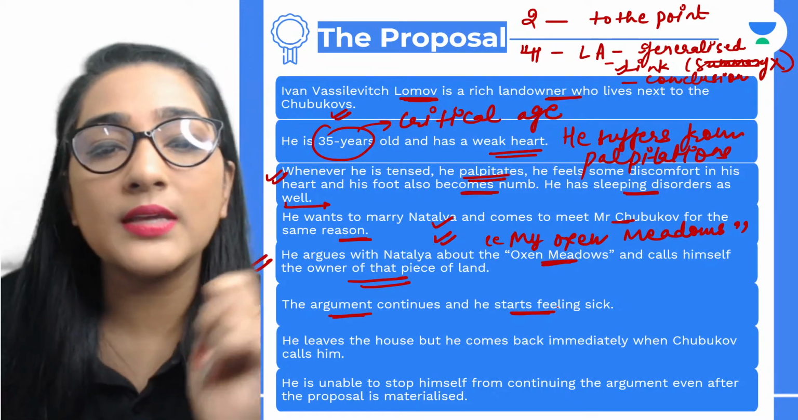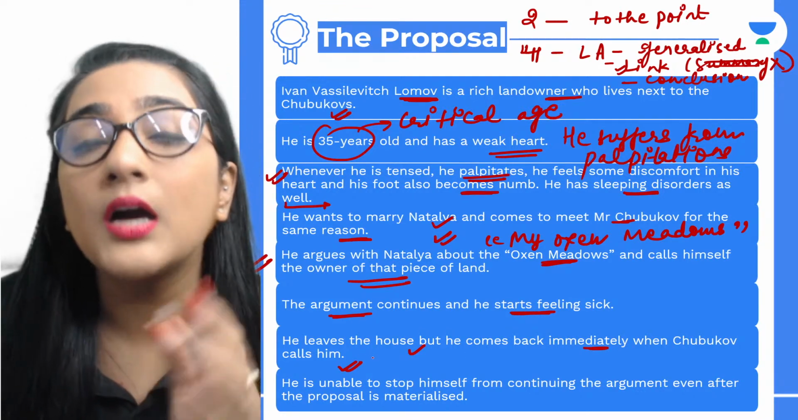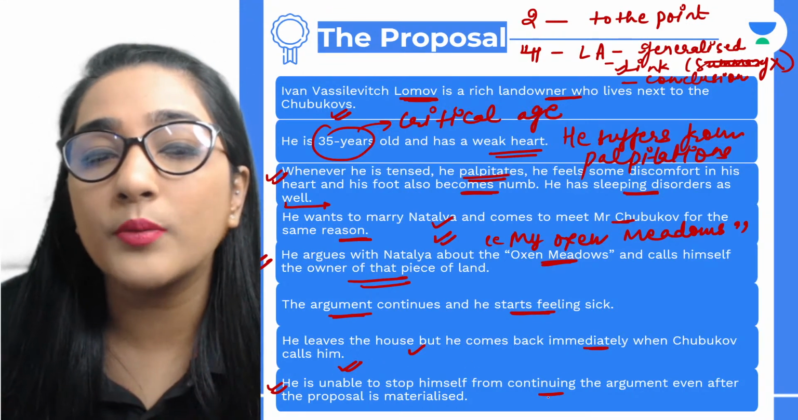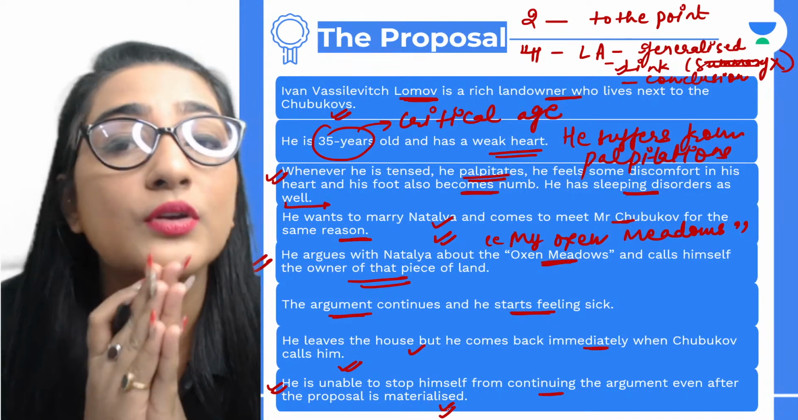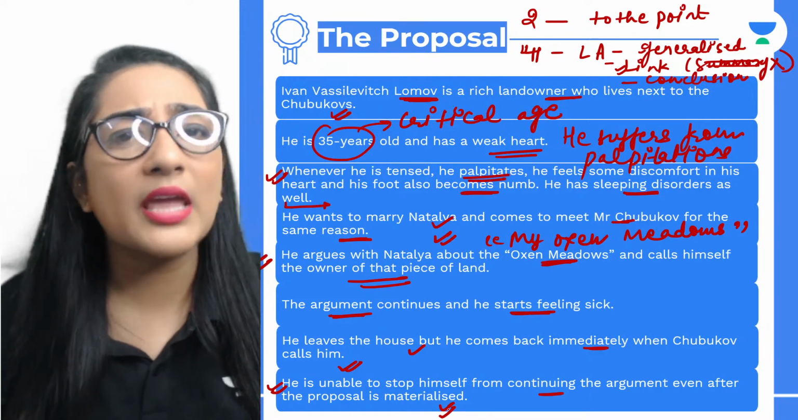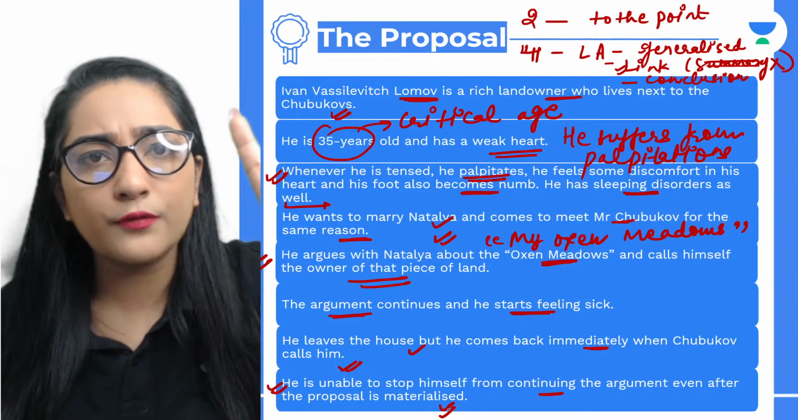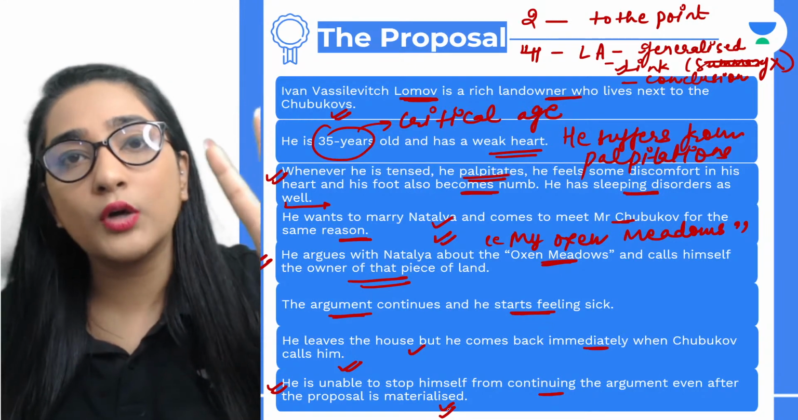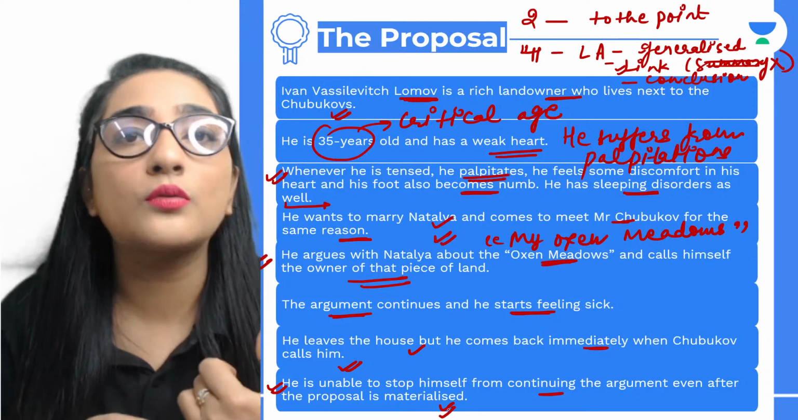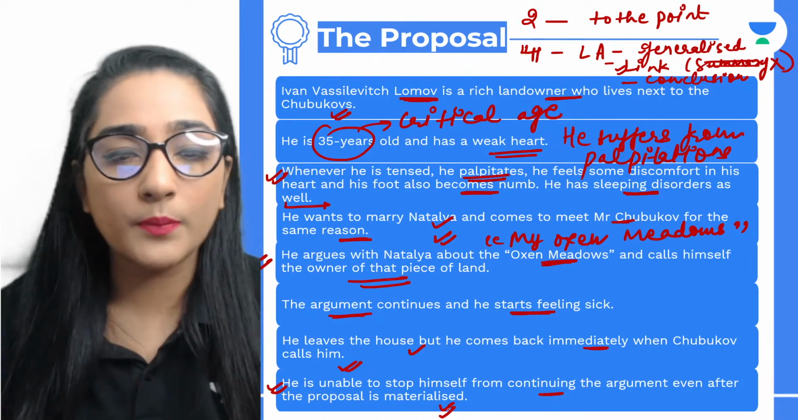All right. So we see he leaves the house, but he comes back immediately when Chubukov calls him. Why? Because Chubukov informed Natalia that he had come for a proposal. So he's unable to stop himself from continuing the argument even after the proposal is materialized. Why? Because now they were arguing over their dog. So again, their argument was completely pointless. Okay, whatever they argued over, there were two fights. One for the meadows, and the second one was for the dogs. Okay, and Squeezer belonged to whom, everybody? The name of the dog is Squeezer. So this dog belonged to whom, everyone?